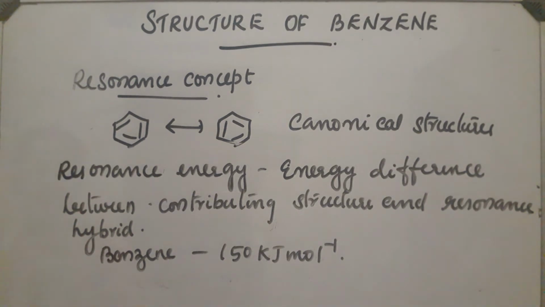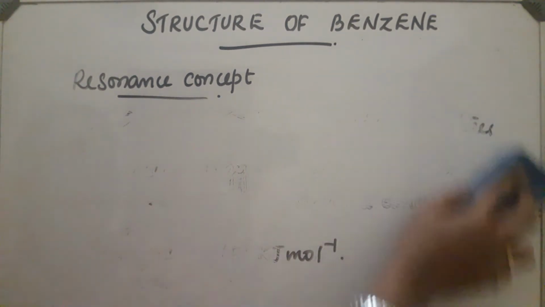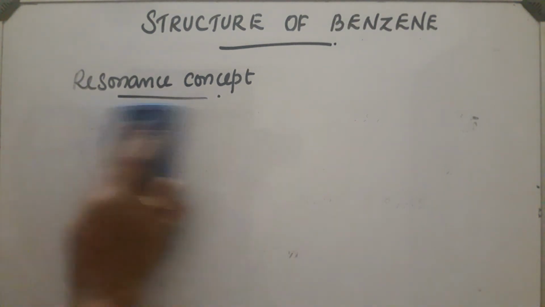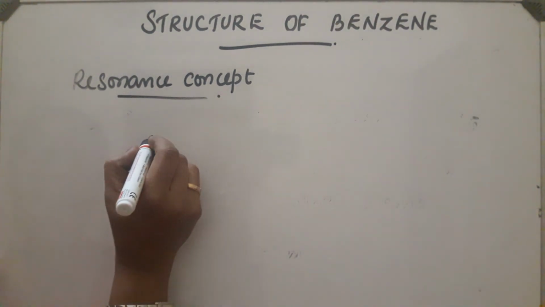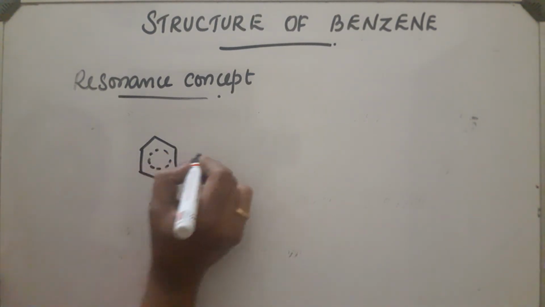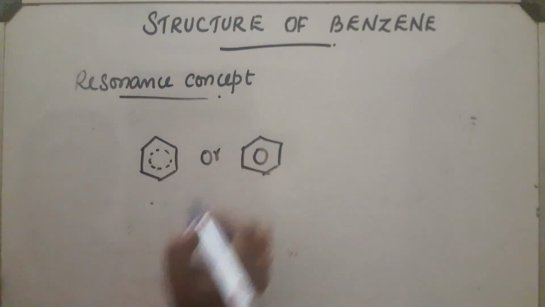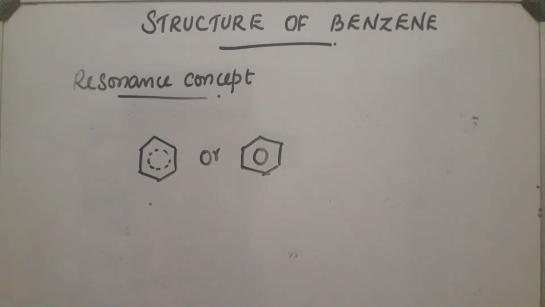This is about the resonance concept. So, resonance energy is the energy difference between the contributing structure and the resonance hybrid. The resonance hybrid is highly stable and can be drawn like this, with a dotted line, or it can be drawn like this. This will be the resonance hybrid. This much about the resonance concept.